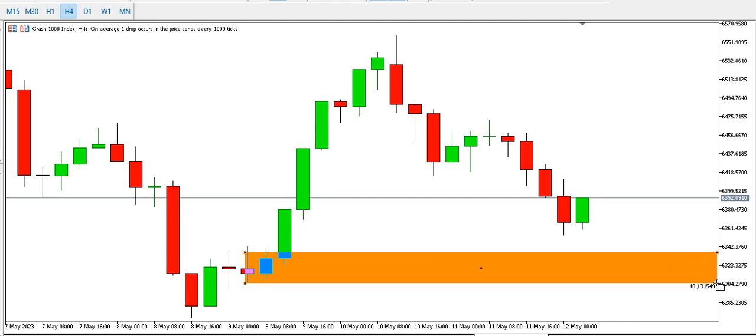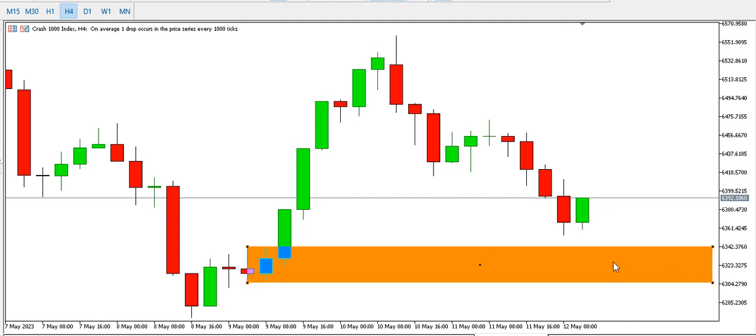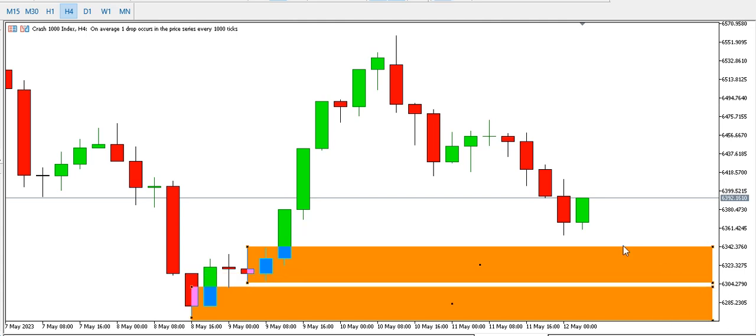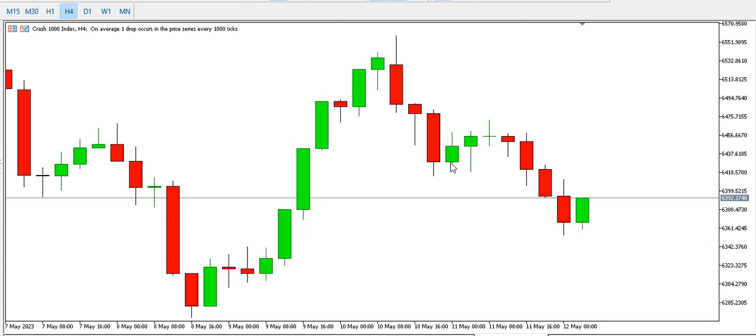This is another block, it's support, where we expect price to get to. Then we have a final one here where we expect price to get to before we can see something like a neckline test or a neckline break on the daily. But this is the 4-hour time frame. It's currently going down on the 4-hour time frame.